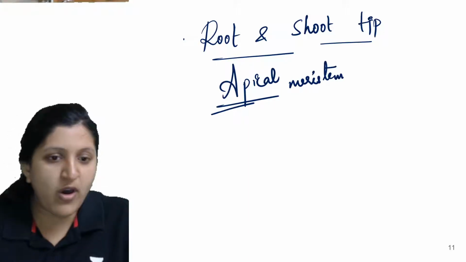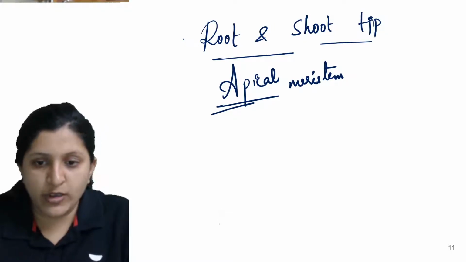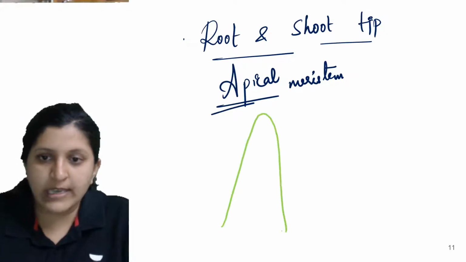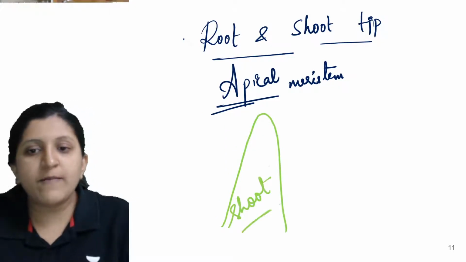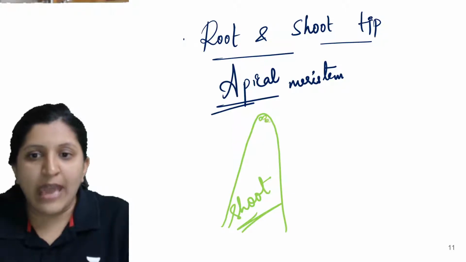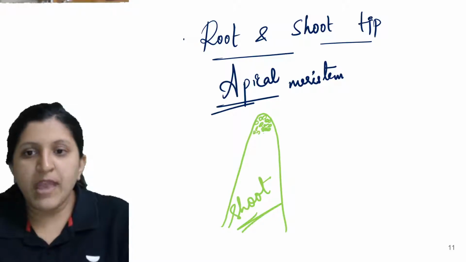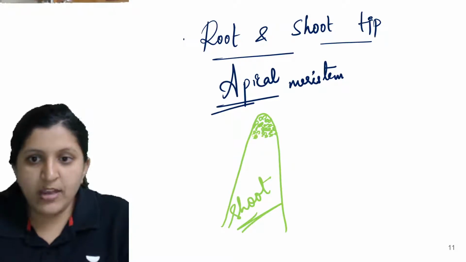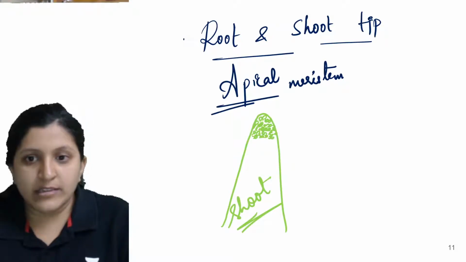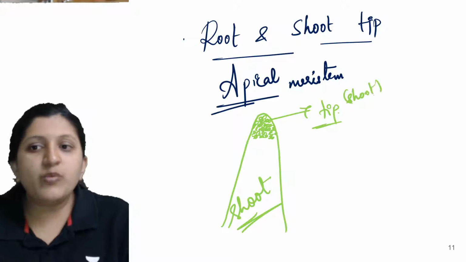So let me just draw a root tip and a shoot tip now. This one is now a root. Okay, sorry, this is a shoot. I'm just taking it as green. So you can find a shoot there, and here at the shoot you can find many of the cells. This is the tip of the shoot. As you can see, this is present at the tip. So we can call this the tip. This is the shoot tip. And here what do you find?